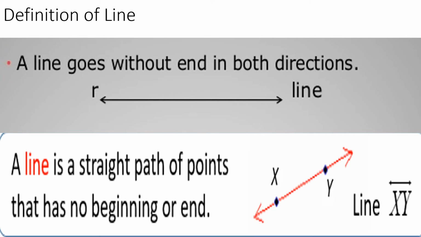We represent a line as line XY with a line above it, with arrow marks on both sides. That is the representation of a line.